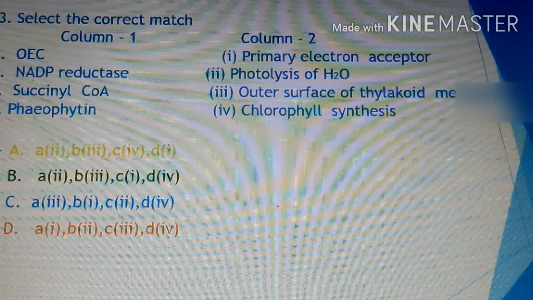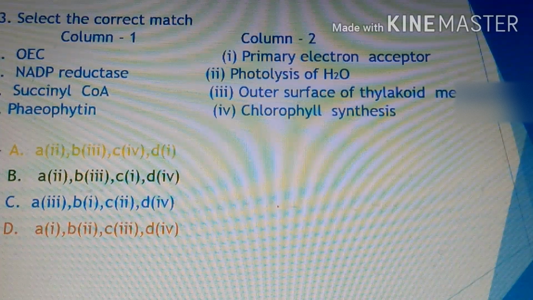This is associated with photosystem second. This OEC is also known as water splitting complex. This is also known as the water oxidizing enzyme. This is the protein complex which, with the help of chlorophyll A of pigment system second, performs the photolysis of water.